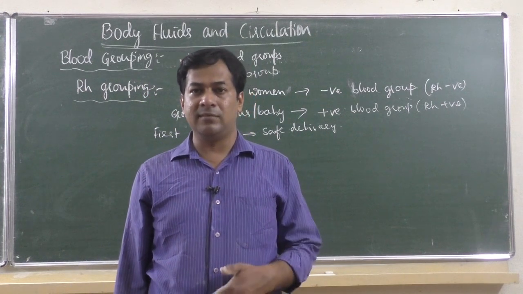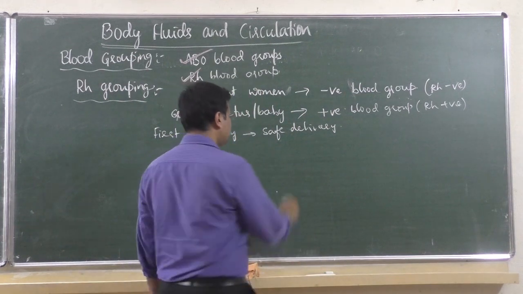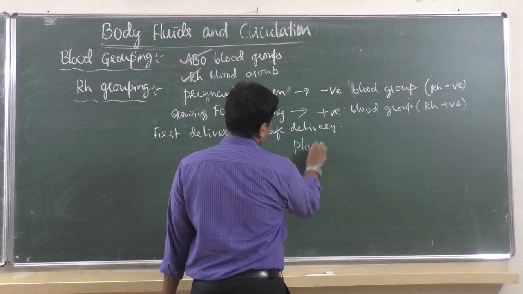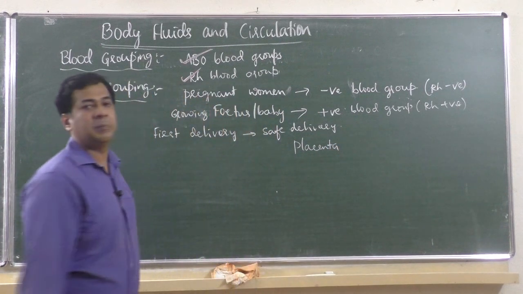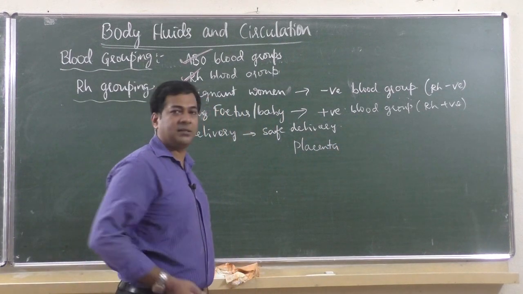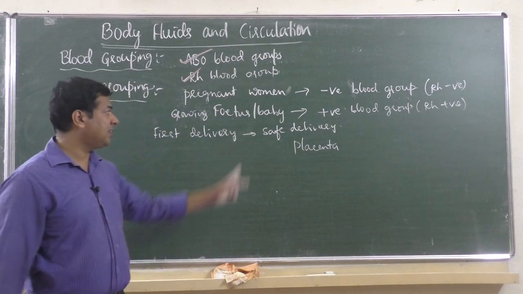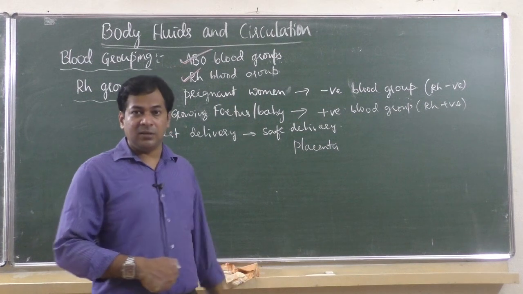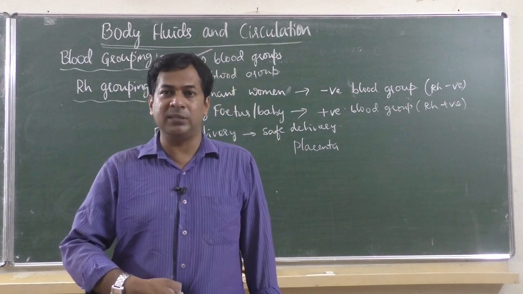Now, the belly button that we have here. So the placenta separates the mother's blood from the baby's blood, so that during first delivery nothing happens. But during first delivery, when they cut that placenta, you know there is a remnant part here, there is a mark here, you can see the belly button.